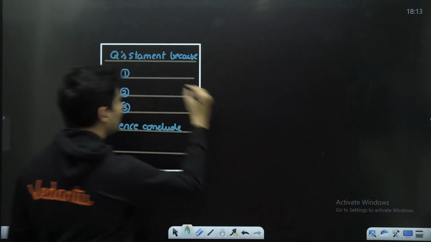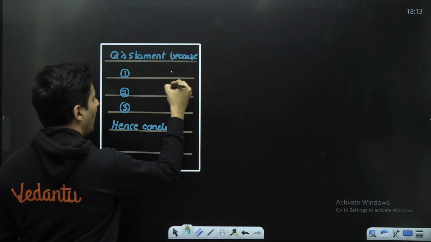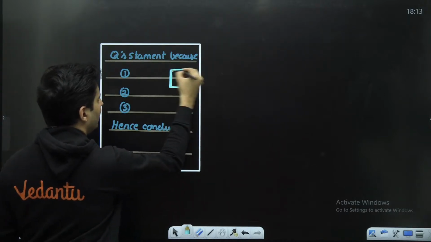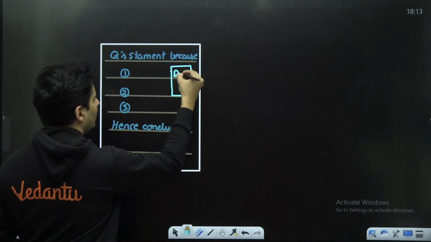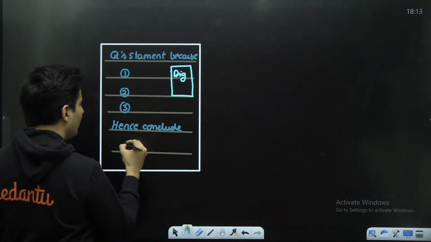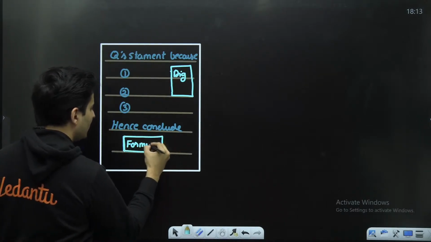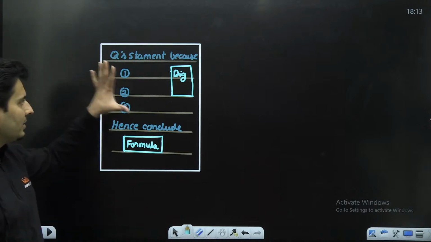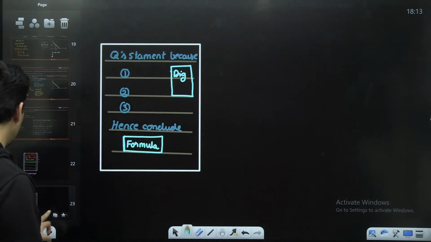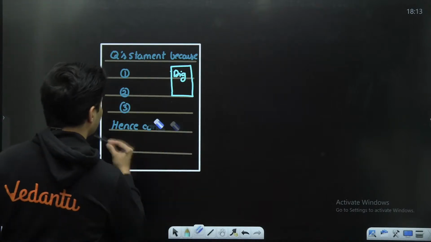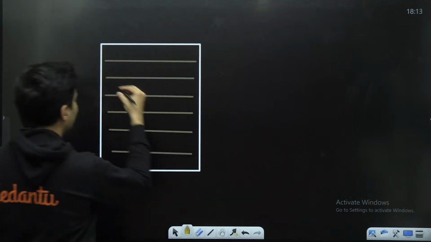Whenever you draw diagrams, try to draw them either on the right side or left side. Keep consistency. Draw the diagram properly between those lines. And if there is a formula, please block it. This is how your paper will look very neat and presentable. Another thing which you should do is, say for example, you have written something.